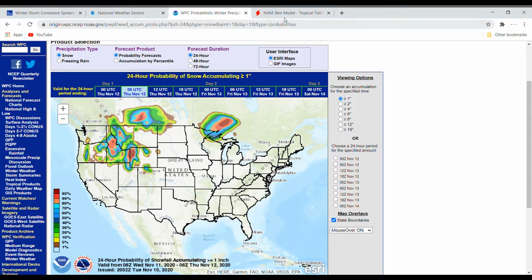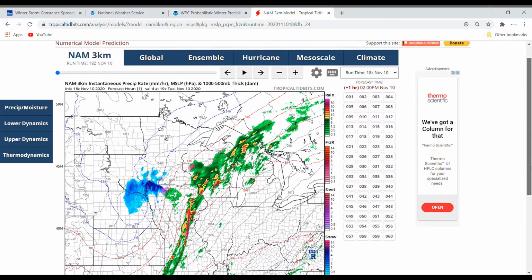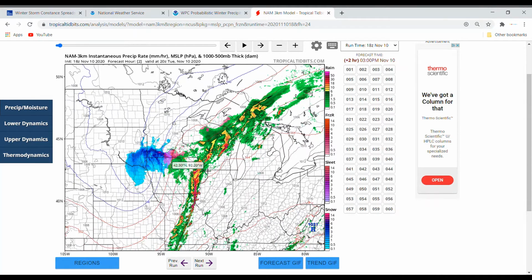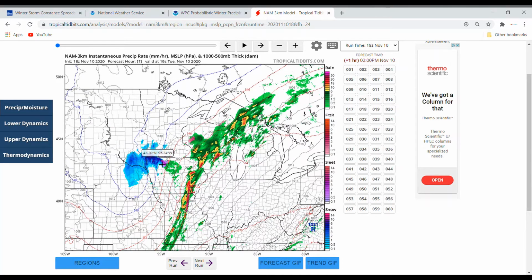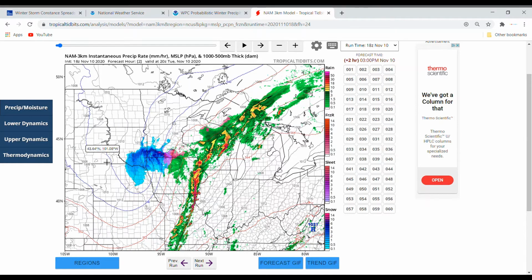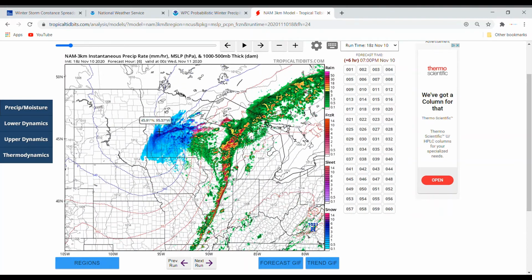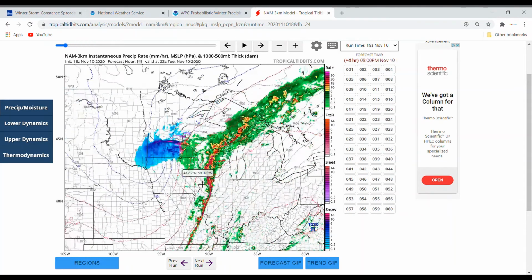Now, NAM 3 kilometer model. So on the NAM 3 kilometer model, we have this system: low pressure right here, snow right here. We're going to be looking mainly at snow, which is this blue to pink, and freezing rain, which is this pink to magenta to red. Right? We're not going to focus on sleet here because I think it's going to be very insignificant compared to the other two. Now, snow, we have this one area that's going to have heavier snow, and that's this northern section here. So you can kind of see that happening there, but we're going to go a little bit more frame by frame.